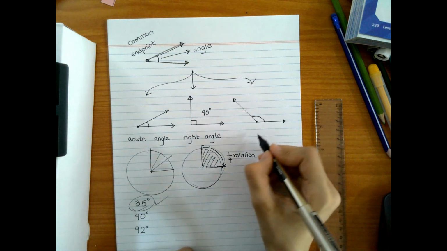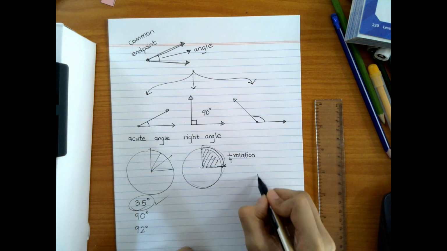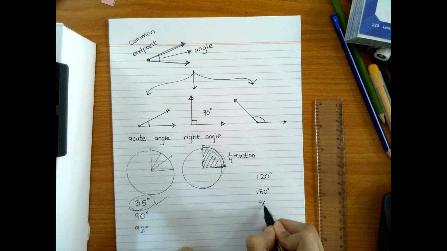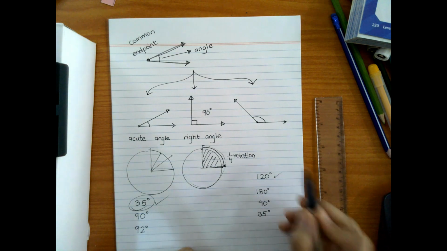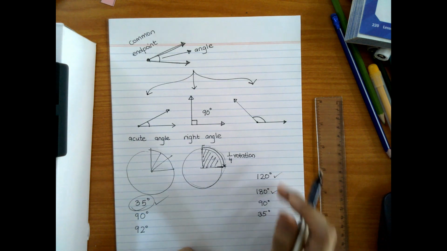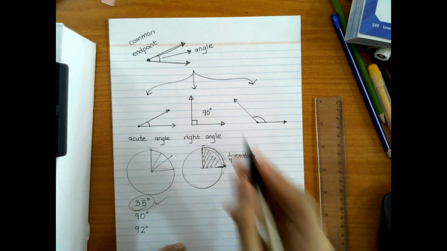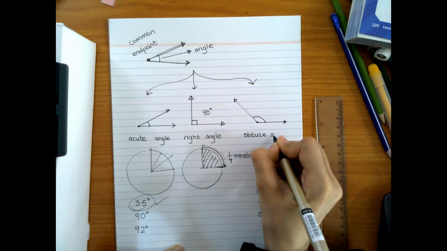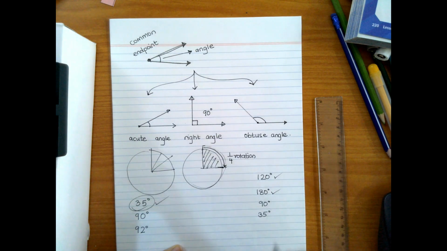So for example, if I tell you 120, 180, 90, 35, which of those are obtuse angles? 180. Those two are obtuse angles. Now we call it obtuse angle. What do I call it? Obtuse. Clear?